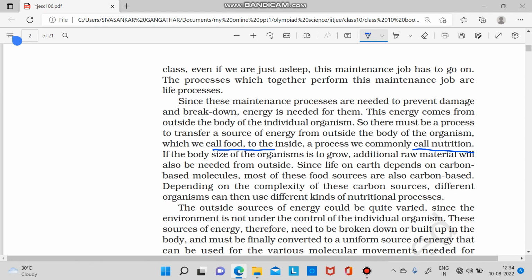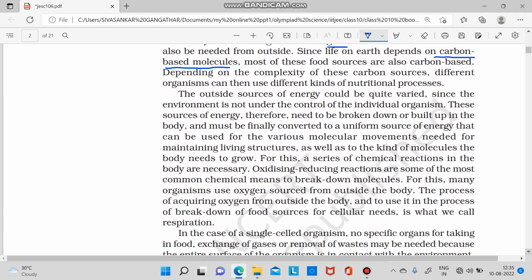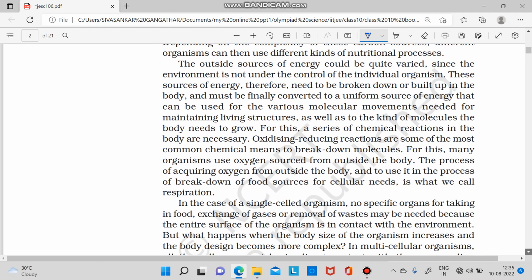After taking this food, what happens to the organism? It grows. Additional raw material will also be needed from outside. Since life on Earth depends on carbon-based molecules, carbon-based molecules are mainly consumed. Most of the food sources are carbon-based. Depending on the complexity of these carbon sources, different organisms can use different kinds of nutritional process. According to the food they are going to consume, the nutritional process differs from one organism to another.